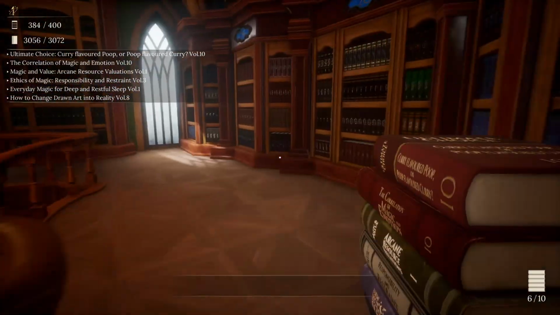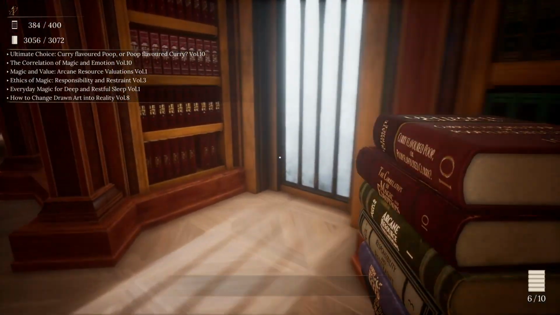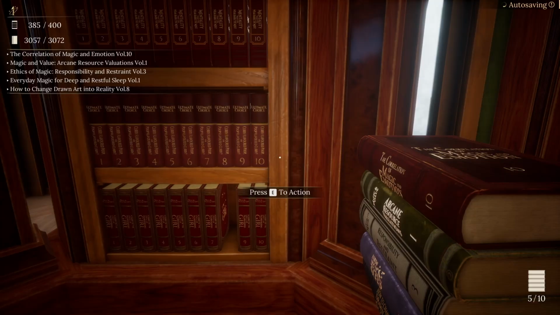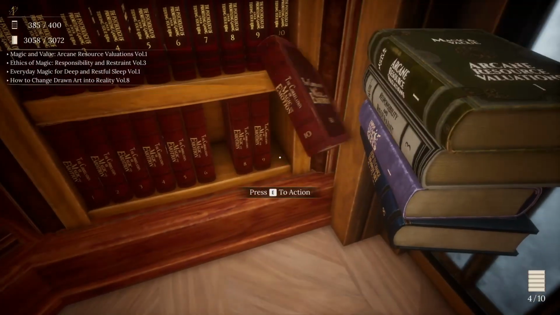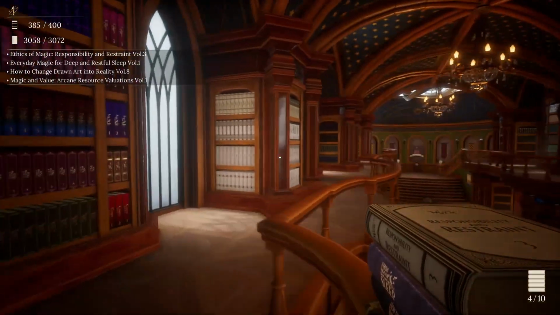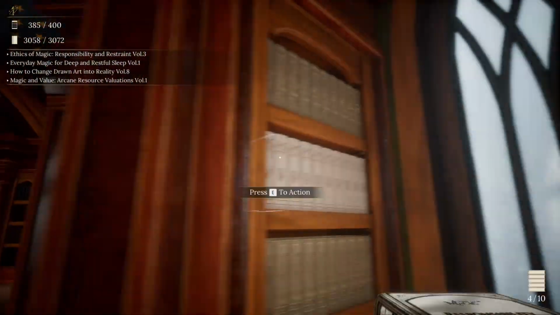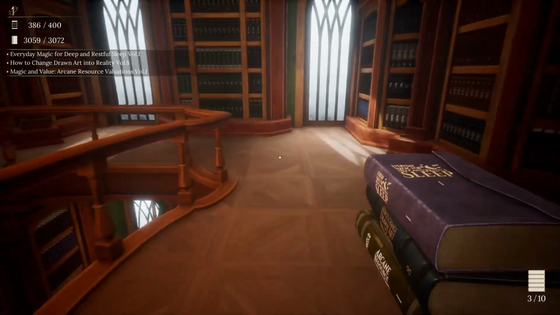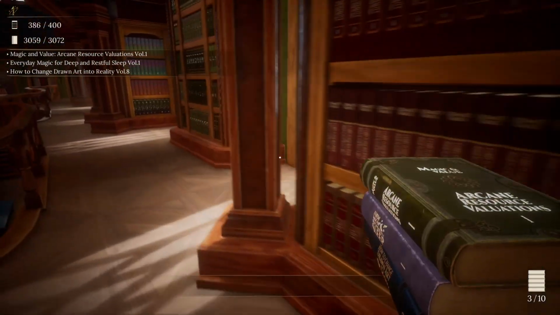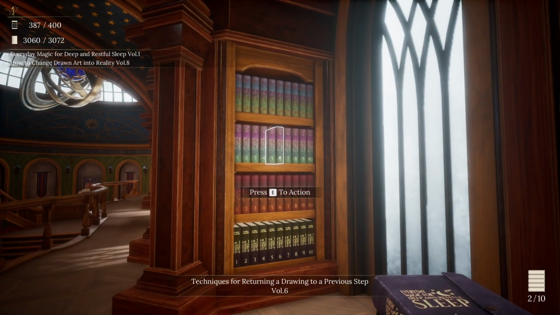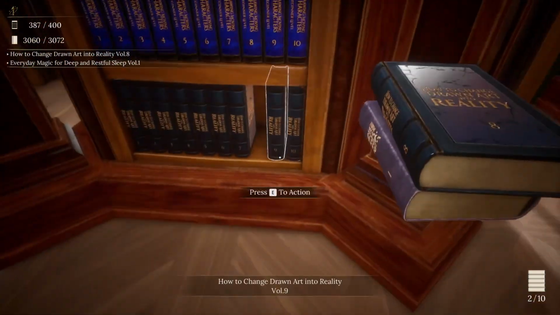Okay. With the Ultimate Choice, Curry Flavored Poop or Poop Flavored Curry, Volume 10. Correlation of Magic Emotion, Magic of Value, Arcane, Ethics of Magic. Oh wait, no, here was a Philosophy, Ethics of Magic and Responsibility and Restraint, Volume 3. That was the one I missed in Complete Philosophy. Yep. So next up is Magic Value and Value Arcane Resource Valuations, Volume 1. That completes Economics, yep. How to Change Drawn Art into Reality, Volume 8.